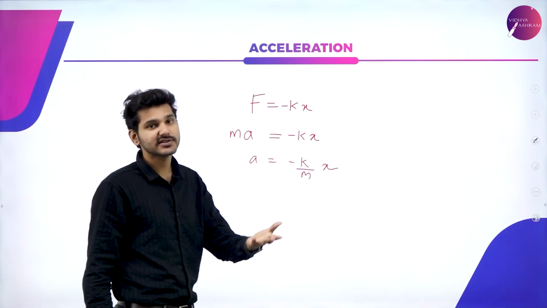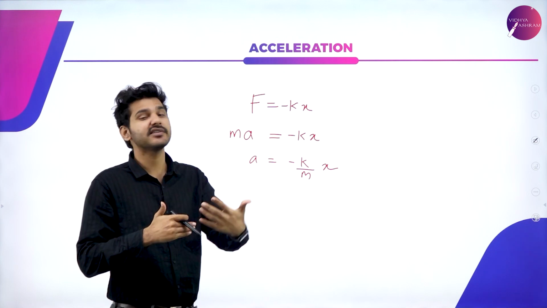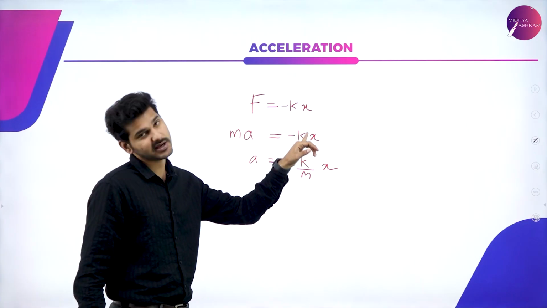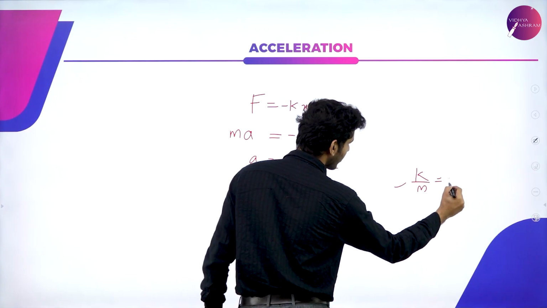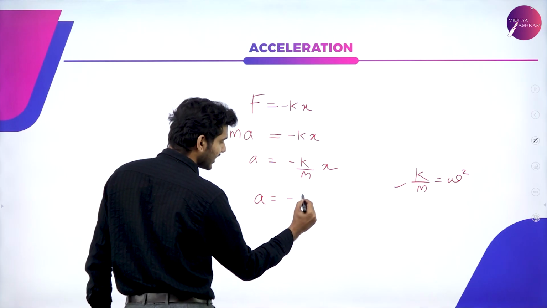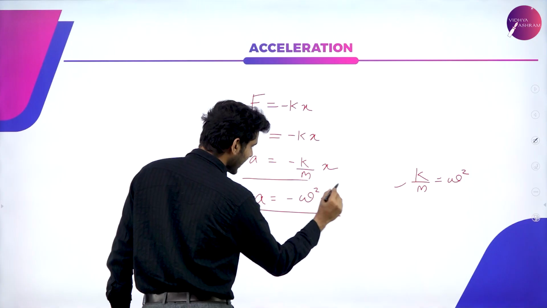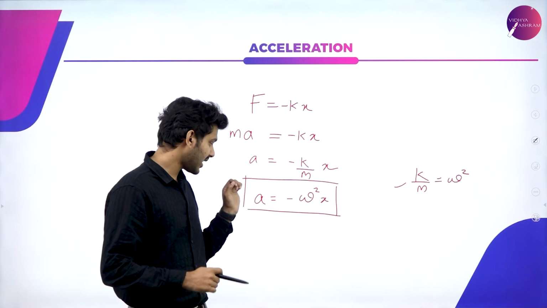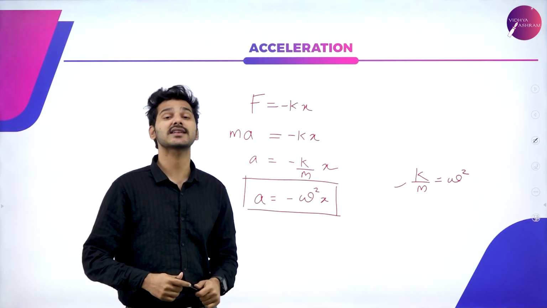Why it is omega square, and how you can substitute that, will be explained in a derivation that is coming very soon. So I'm calling k by m as omega square, which means that acceleration is equal to negative omega square x, where omega is known as the angular frequency or simply angular velocity. So again, a is equal to minus omega square x. That is the first equation for acceleration.